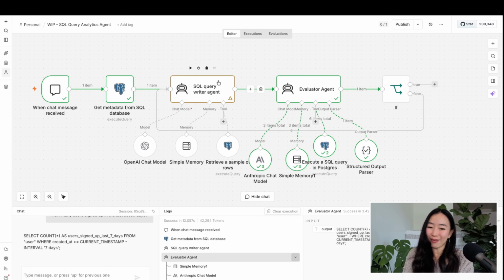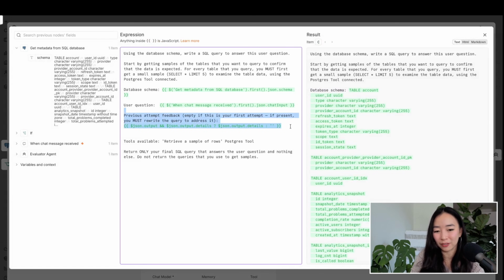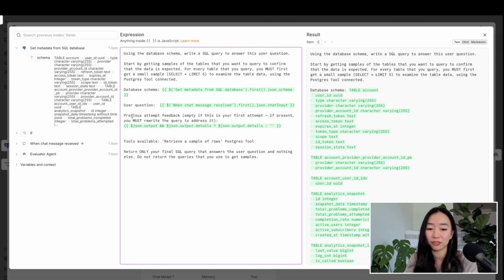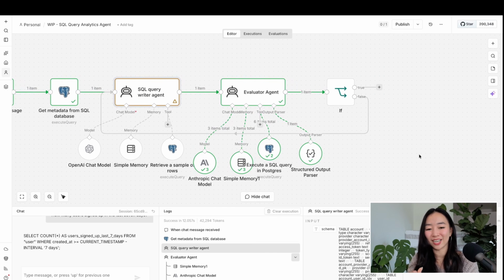Now, let's go back into the SQL query writer agent. Remember this portion of the prompt that I was like, we're going to talk about this later? This is where that comes in. So it states here that if they had previously attempted to write a query, this would be empty if it's the first attempt because there's no feedback yet. But if it's present, the AI agent must rewrite the query to address the feedback, and we put in the feedback in here.